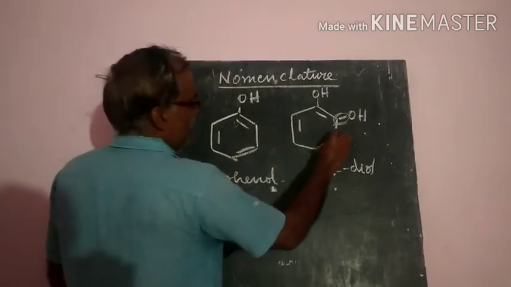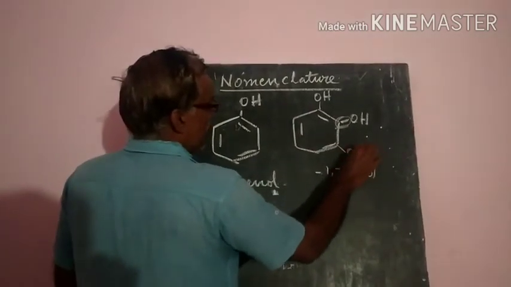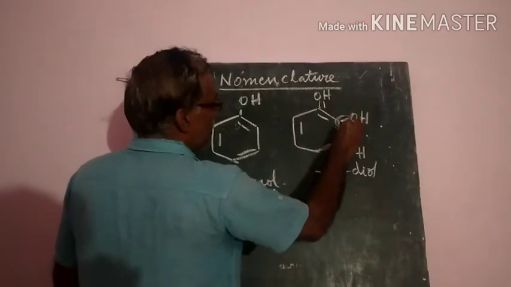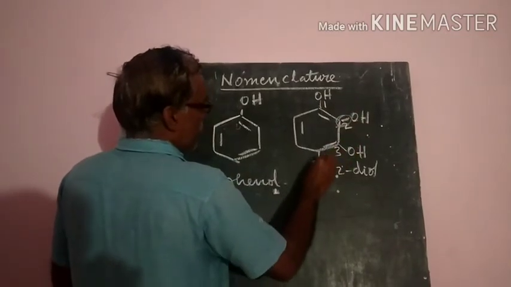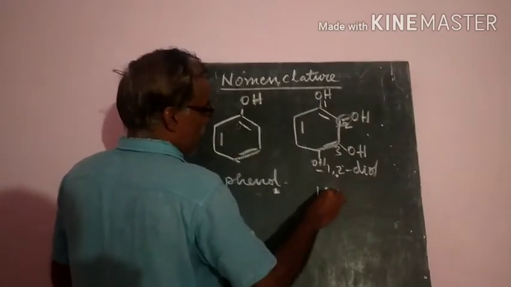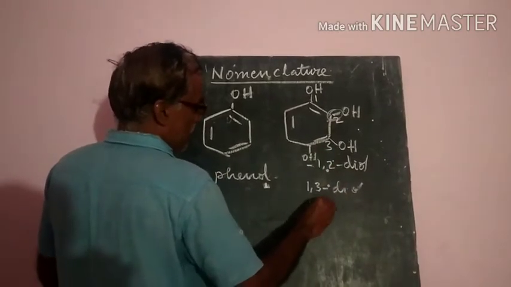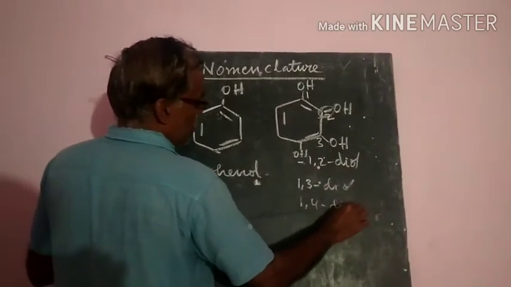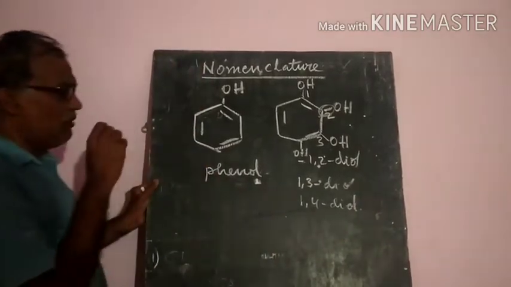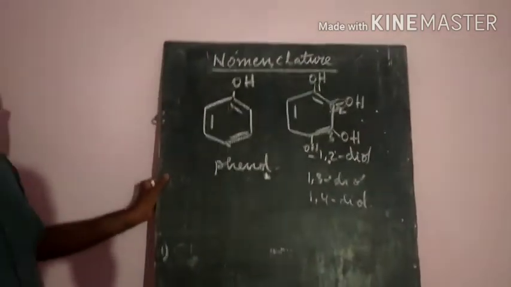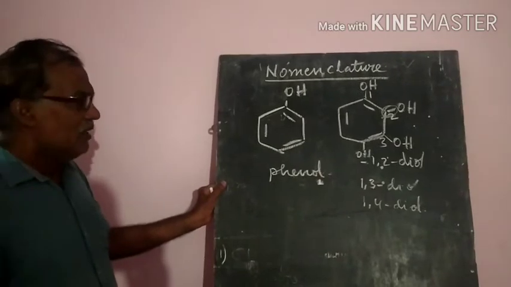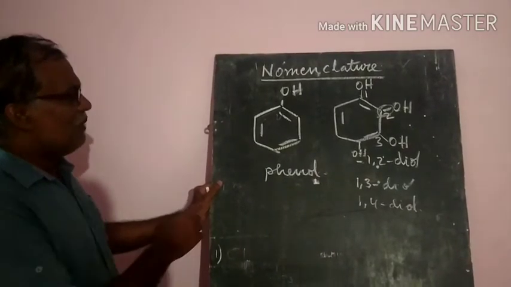Suppose it has the meta position: this is 1, 2, this is 3, so 1,3-diol. If it is the para position, 1,4-diol. Like this, we will give the nomenclature of alcohol phenols. This is an important one.